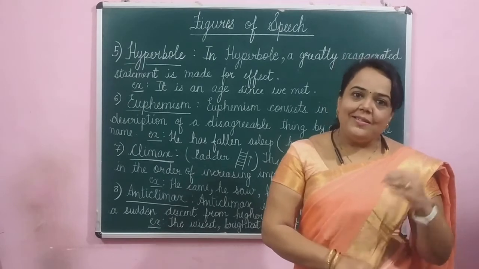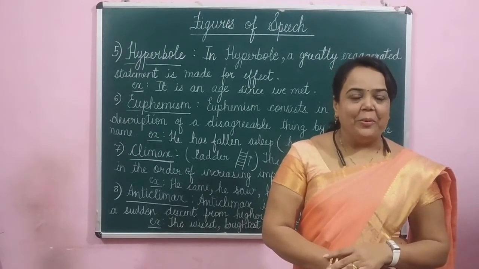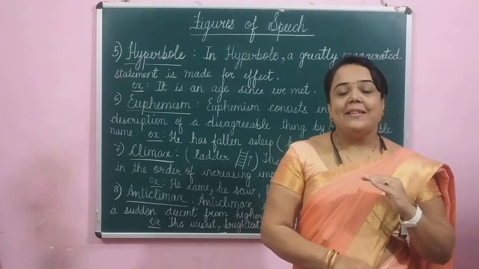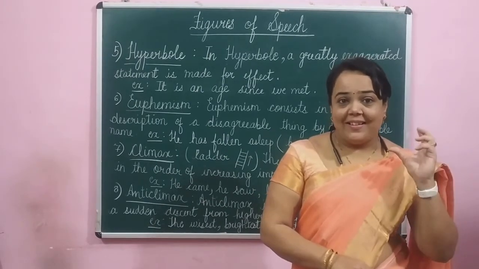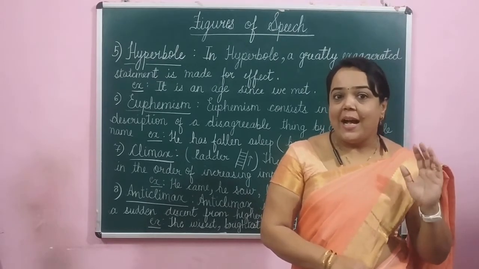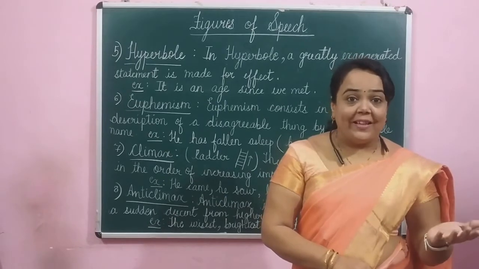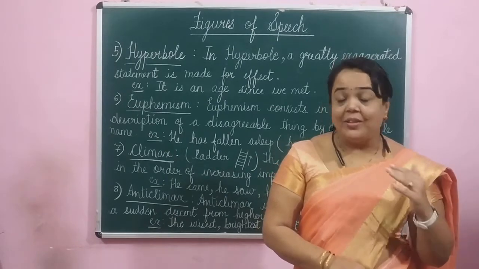Now, in just one glance, can you see 10,000 flowers? No. But for emphasis, the poet has exaggerated the simple statement. So what is hyperbole? Excess, overstatement, exaggeration. Okay?